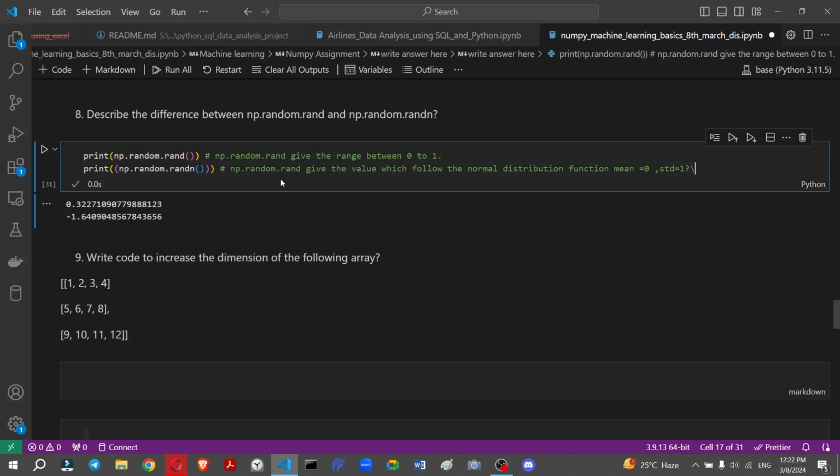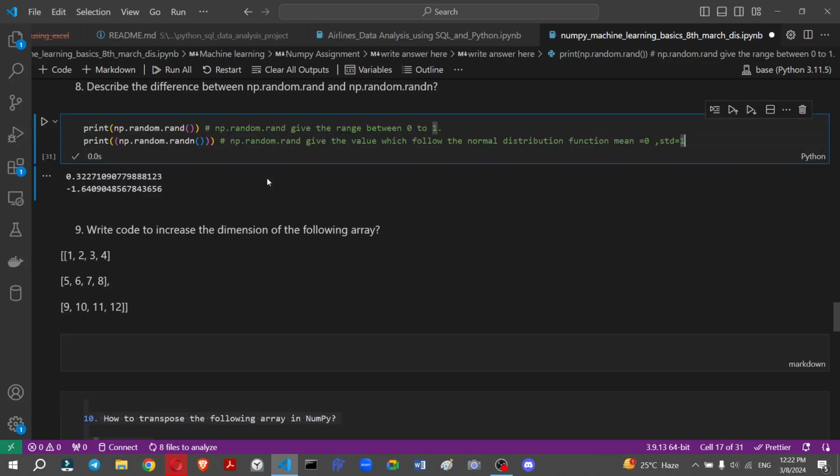So any curve or any data which has a standard mean of 0 and a standard deviation of 1, all of this basically follows the normal distribution. So I hope you understand the difference between that. Now next is: